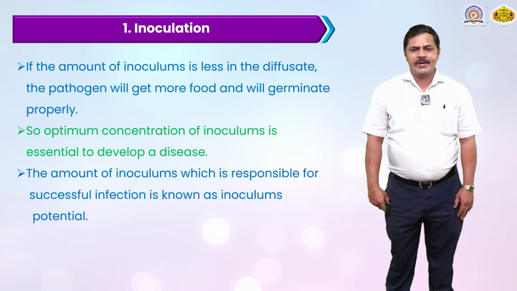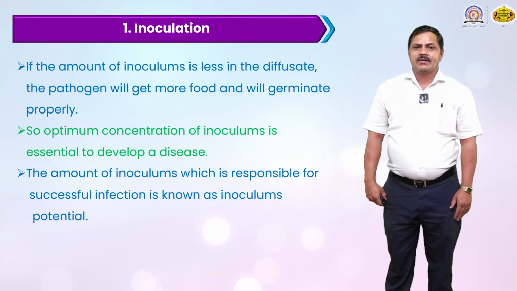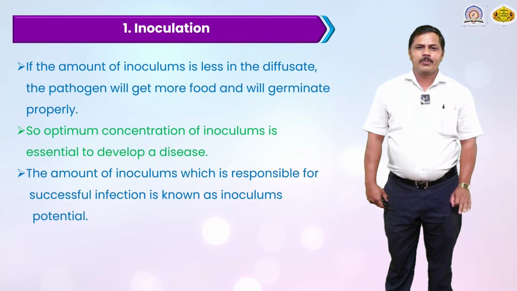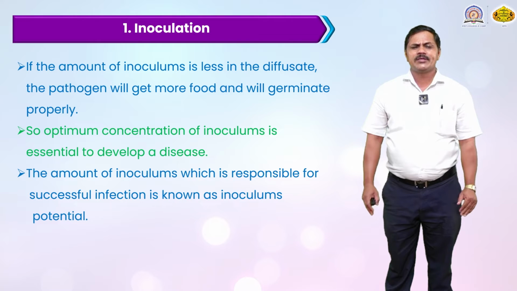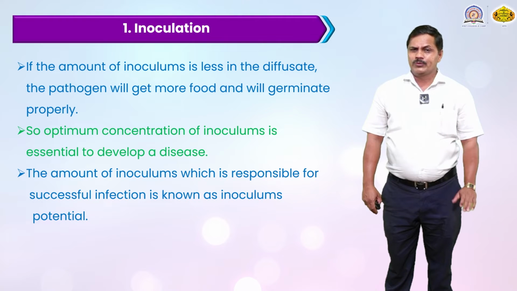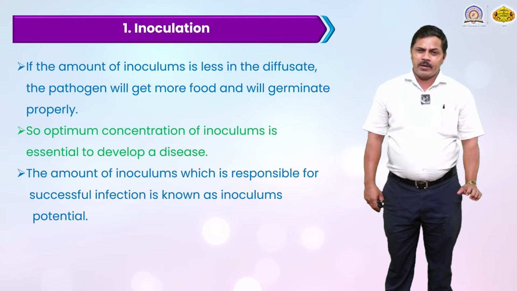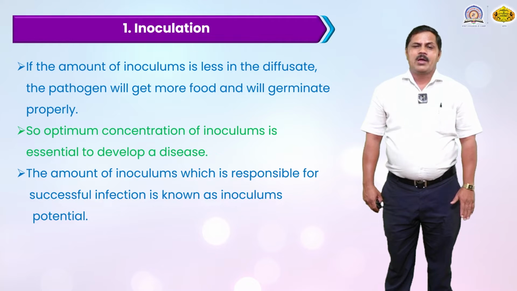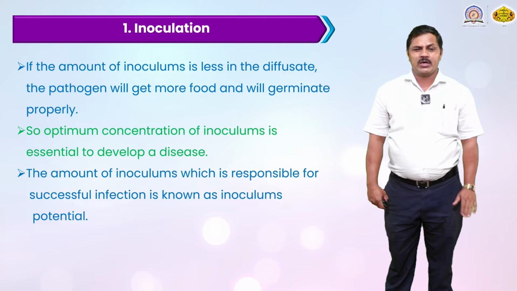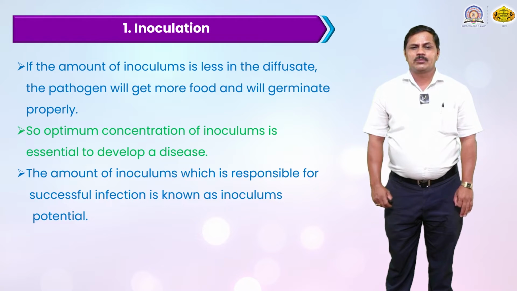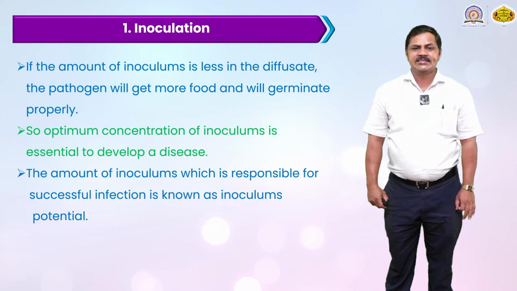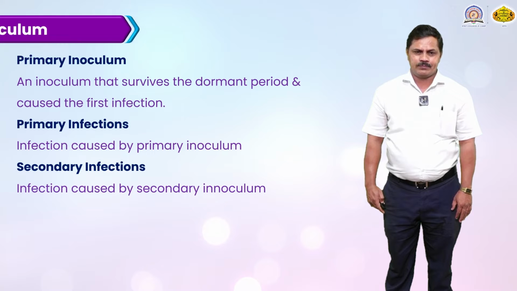If the amount of inoculum deposited is small, the pathogen will get more food and will germinate properly. That means favorable conditions are available to the spore, food as well as climatic conditions, such as abundant moisture. At that time it is very favorable and the spores can germinate. So an optimum concentration of the inoculum is essential to develop the disease. The amount of inoculum responsible for successful infection is known as the inoculum potential.